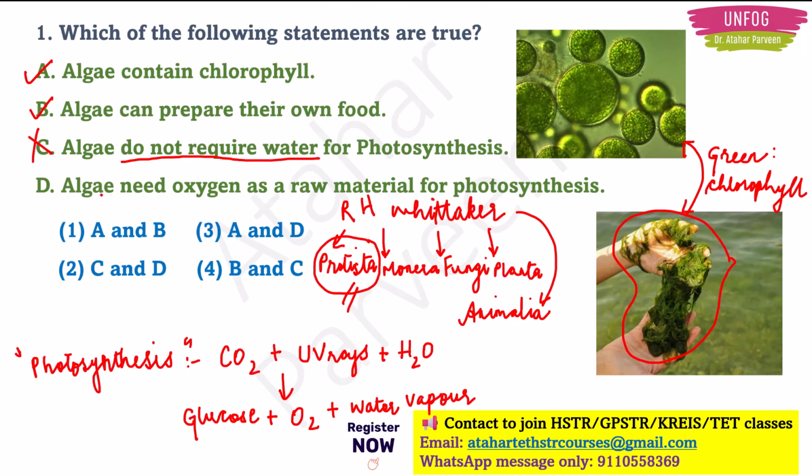Next we have, algae needs oxygen as a raw material. Raw material means in the beginning, in the starting of the process, oxygen is required, it says, which is a wrong option, because in the starting only carbon dioxide gas is required for the photosynthesis process. So which of the following statements are true? Option A and option B is the correct answer for this question.